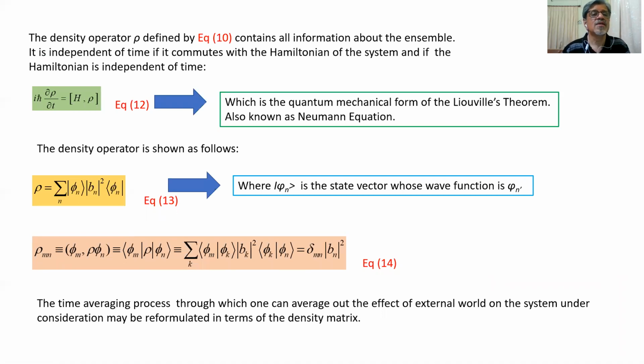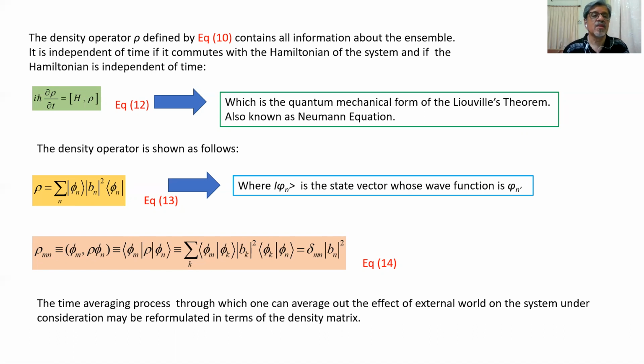It is independent of time if it commutes with the Hamiltonian of the system and if the Hamiltonian is independent of time. So iħ ∂ρ/∂t is equal to the commutator of H and ρ, and that is represented by equation number 12, which is the quantum mechanical form of the Liouville theorem and also known as the von Neumann equation.